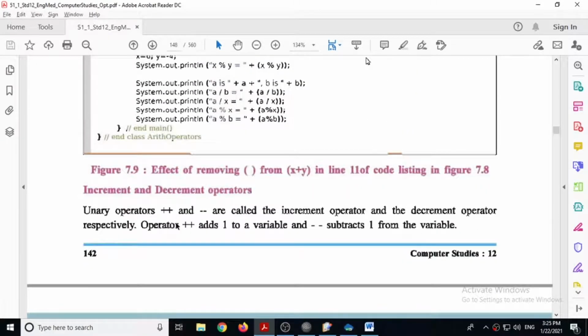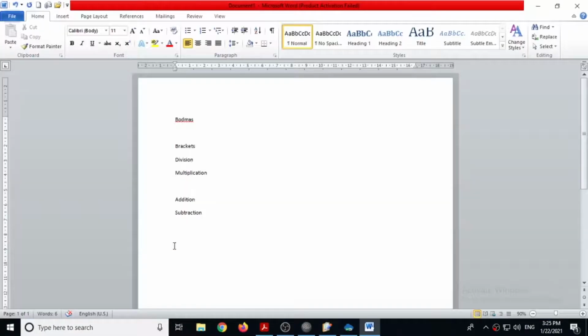Now let's see unary operators. Actually there are 2 unary operators, plus plus and minus minus. These are also called increment and decrement operators. So when we are using increment and decrement operators, meaning plus plus and minus minus, there are 4 varieties. Either you can give plus plus a, so that is known as pre-increment.